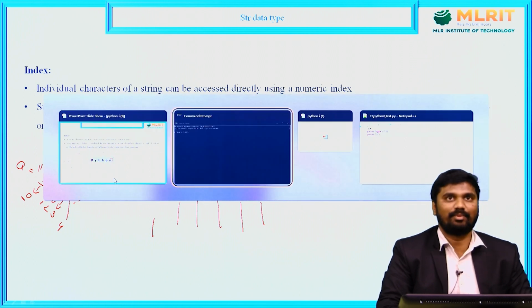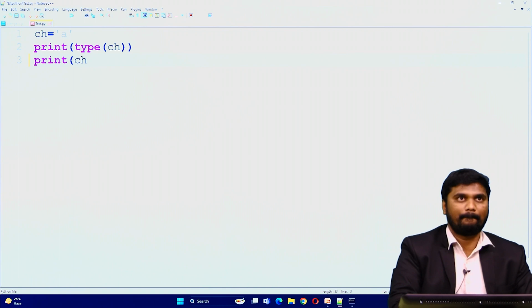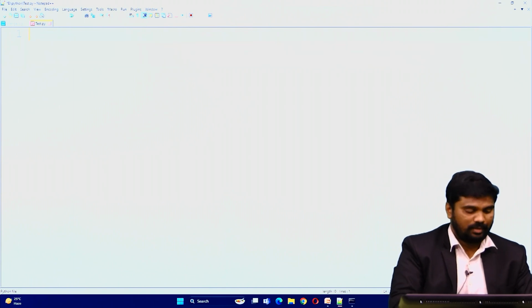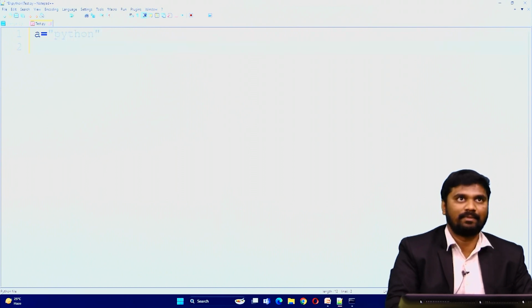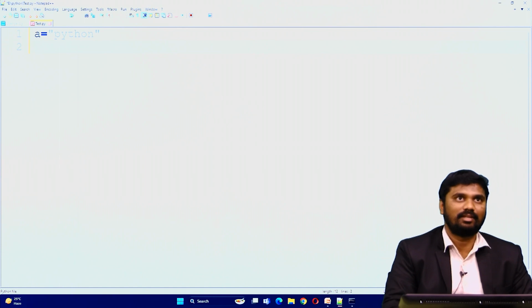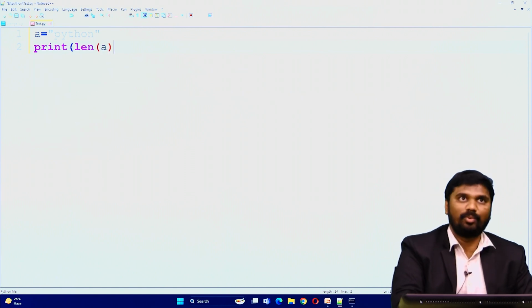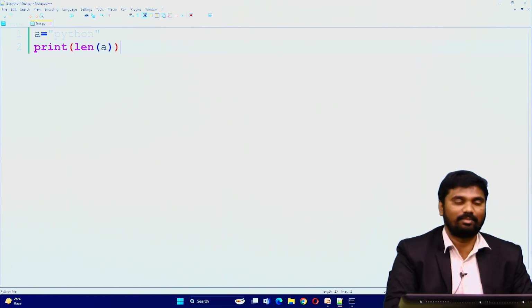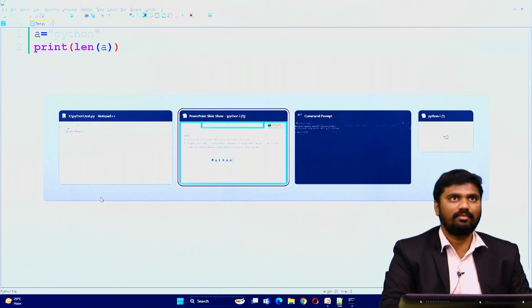Let me show one example. Now a equals "Python". This is the string. How many characters are present in the string? P is 1, Y is 2, 3, 4, 5, 6, so 6 characters are present. Now let me see, by using the len function we can get the length of the string, that is, the number of characters present in the string. Right, now we will see the output.